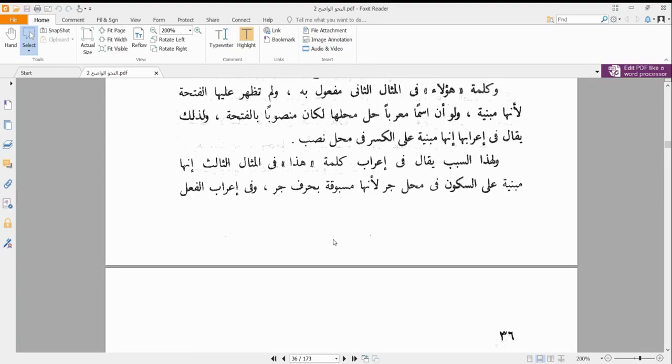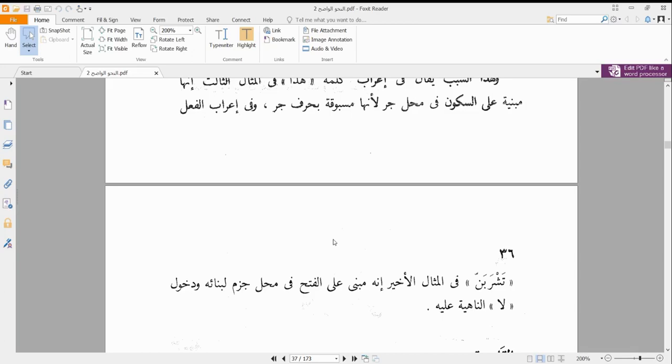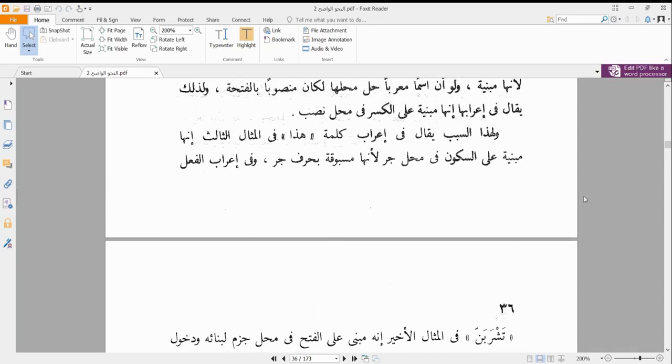We say that innaha mabniyatun ala sukun. So you can see where I'm highlighting. We say that innaha mabniyatun ala sukun, that it is mabniyun upon sukun, because we can see that there is an alif at the end that does not have a haraka, so it is mabniyun ala sukun, but it is standing in a position of jarr because there is a harf jarr standing before it.